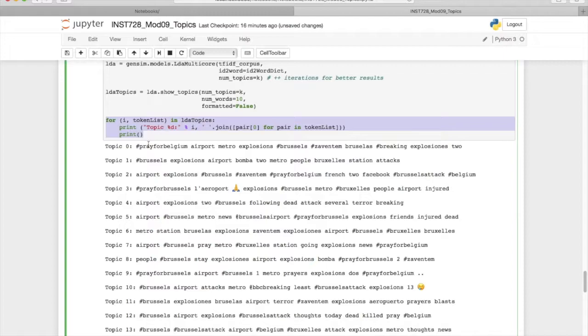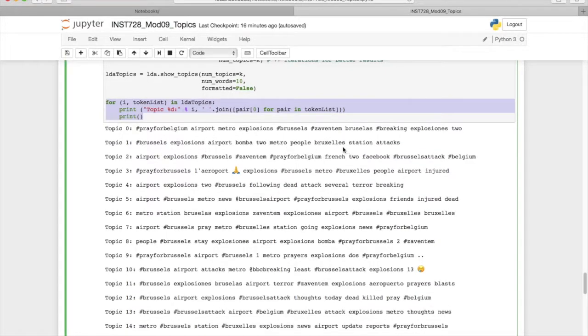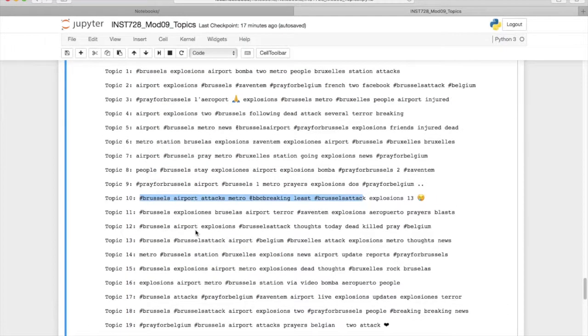So we see topic 0 is about prayers. So we see pray for Belgium. Topic 3 is also about prayers. So pray for Brussels. We have the prayer emoji. Conversations about airport explosions in Zaventem. Conversations about airport and metro explosions in Brussels. This is probably in a different language. Tweets that probably are retweets from BBC Breaking News about a Brussels attack with explosions, and several other topics here.